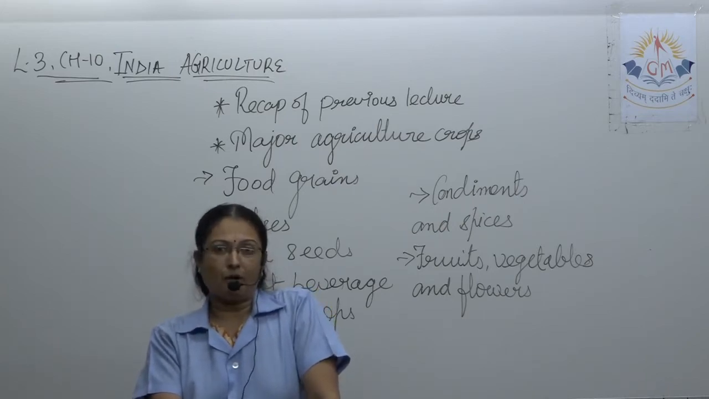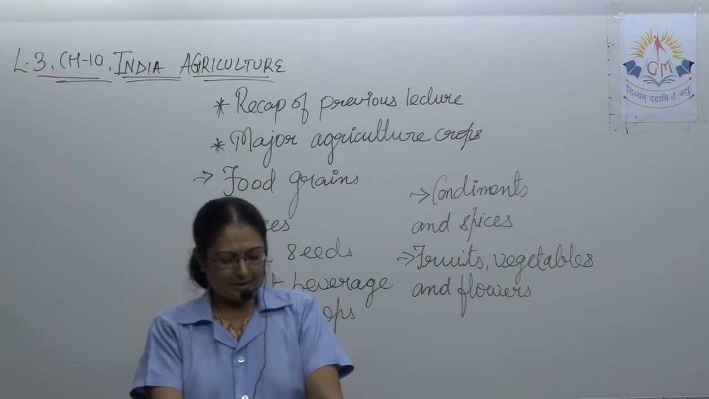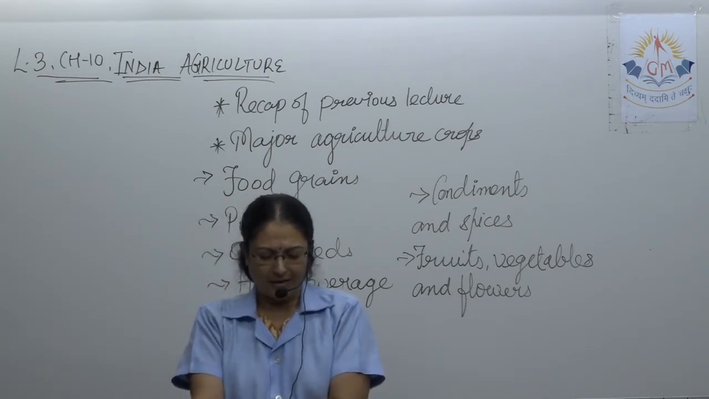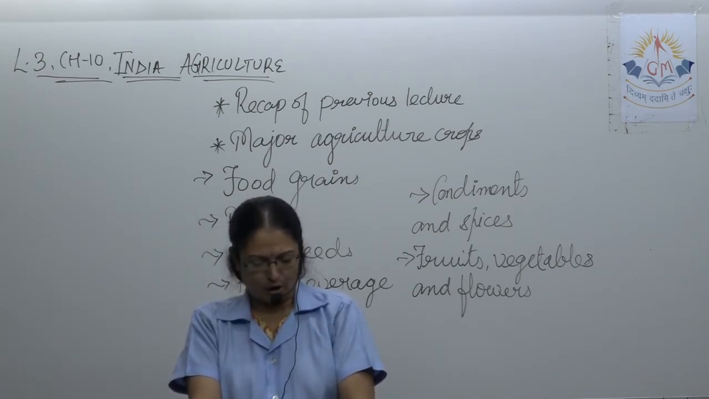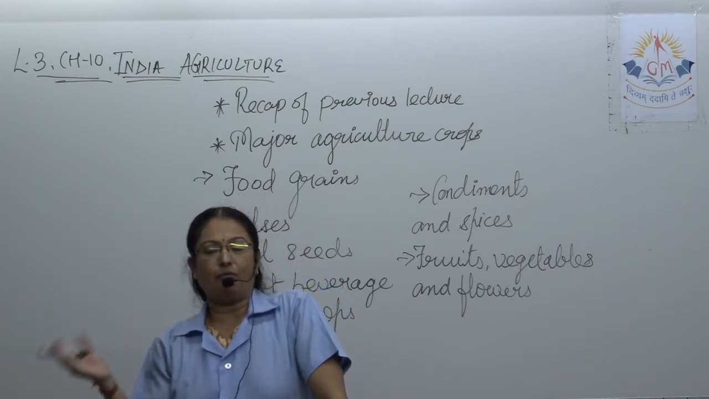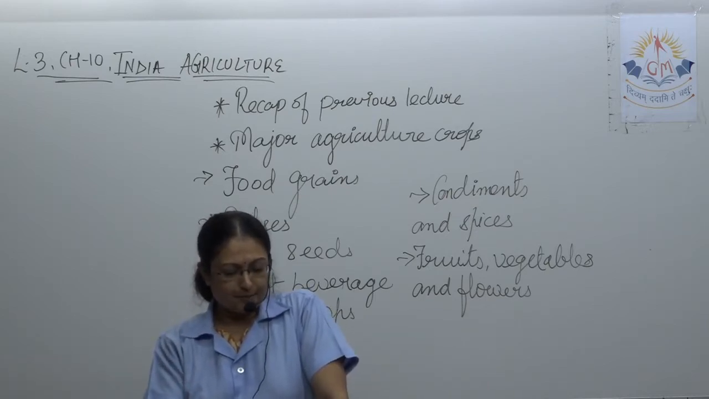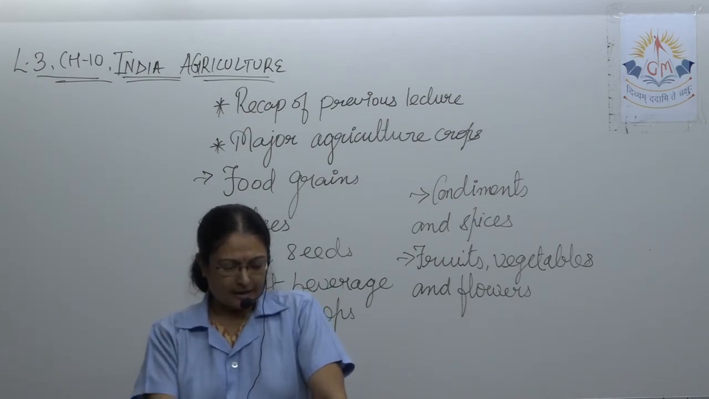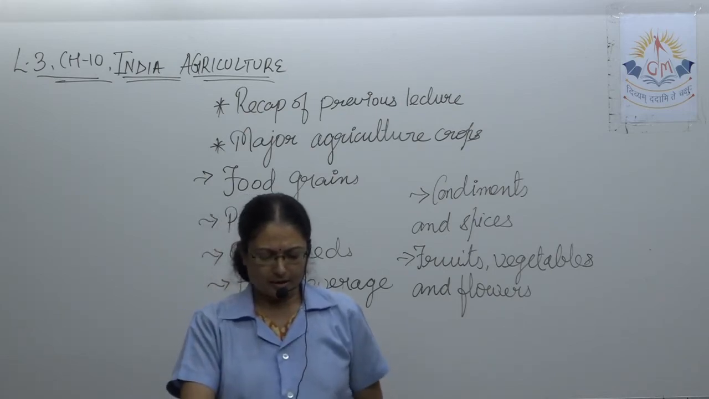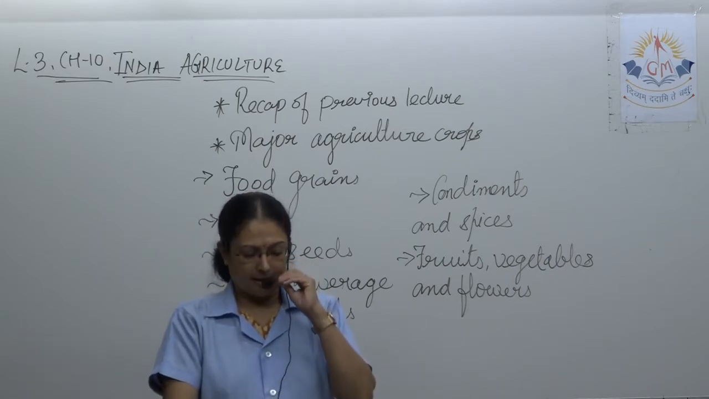Then another type that we have learned was wet farming. Wet farming is carried out in regions of heavy rain and adequate irrigation facilities. So dry farming and wet farming have different concepts. What type of crops are taken there? Paddy, sugarcane, cotton, wheat and vegetables are grown in such areas.